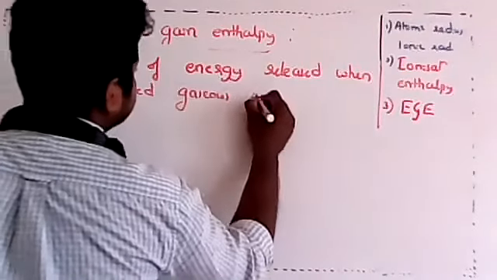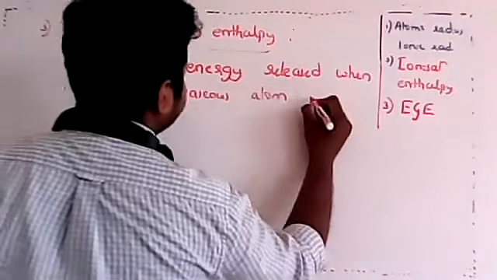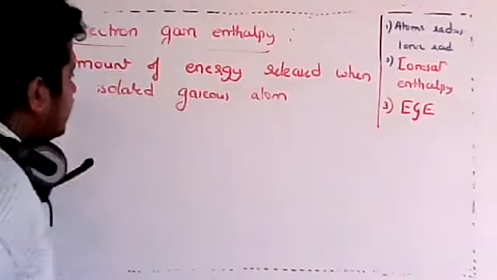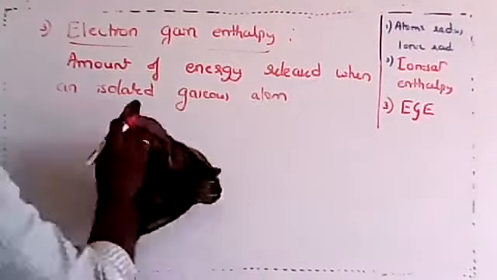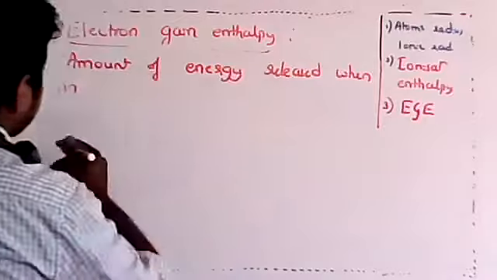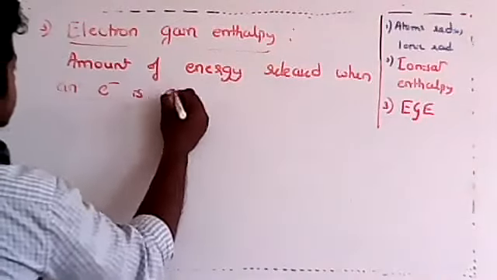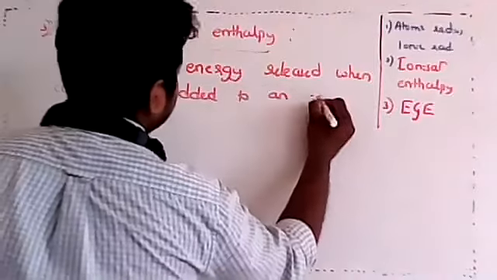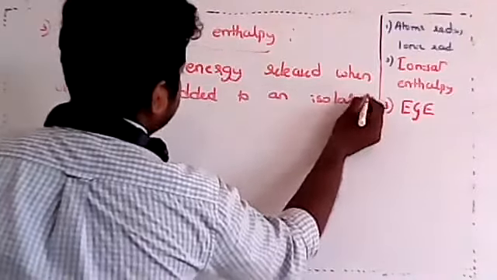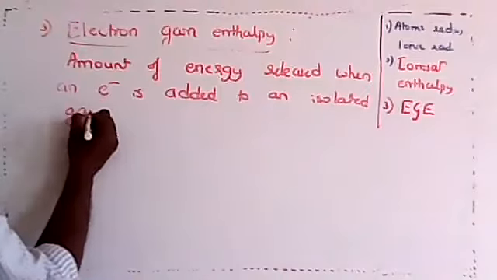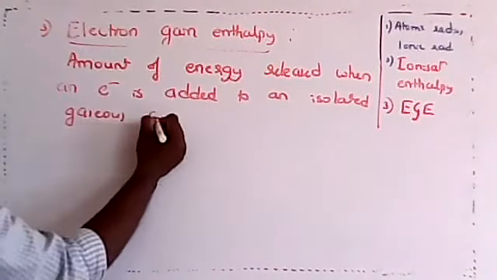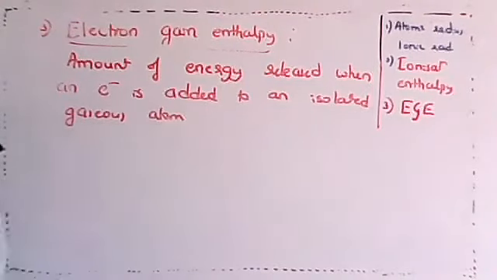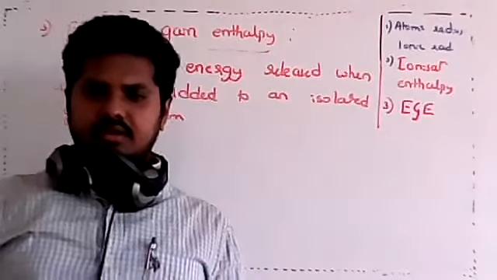Released when an electron is added to an isolated gaseous atom. Got it?